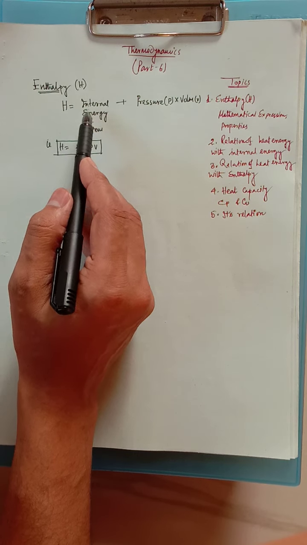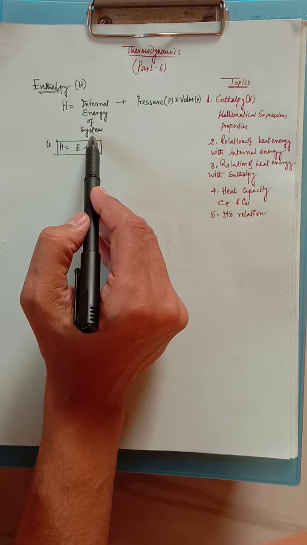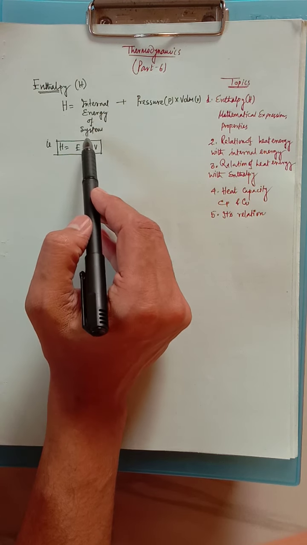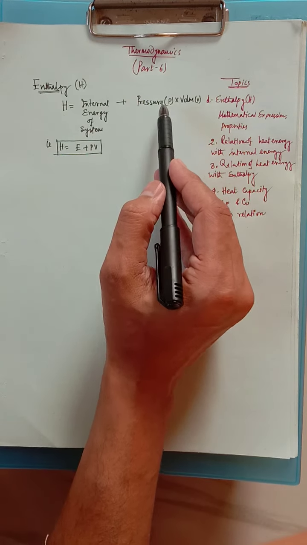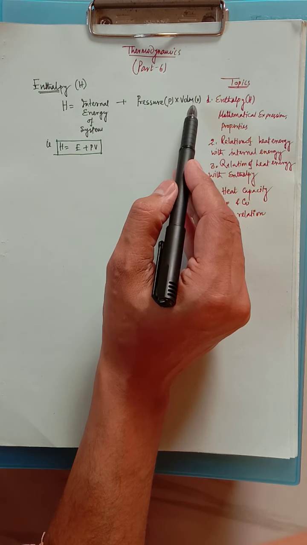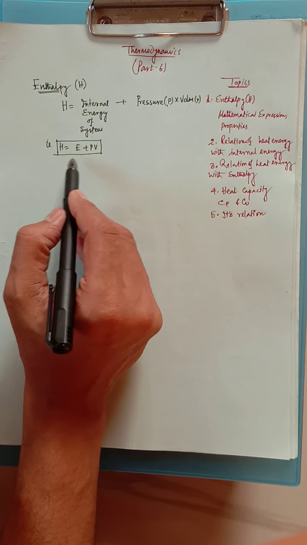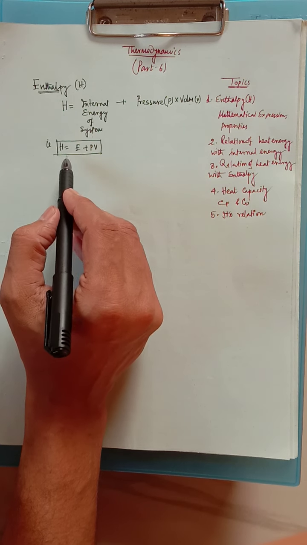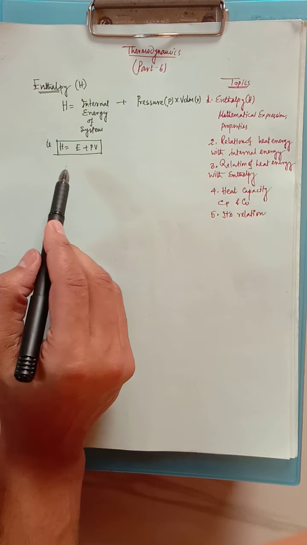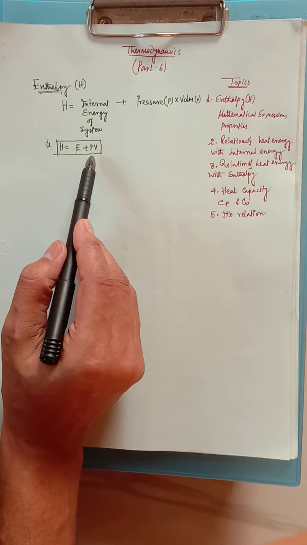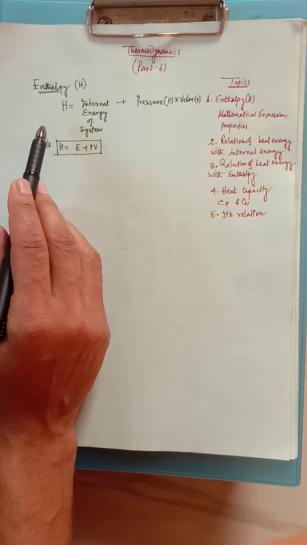Enthalpy is nothing but the summation of the internal energy of the system. Any system has internal energy, summed with the pressure and the volume of the system. So ultimately this will be the mathematical expression of enthalpy. Enthalpy is represented by H equal to E plus PV. So E plus PV is the mathematical expression of enthalpy.